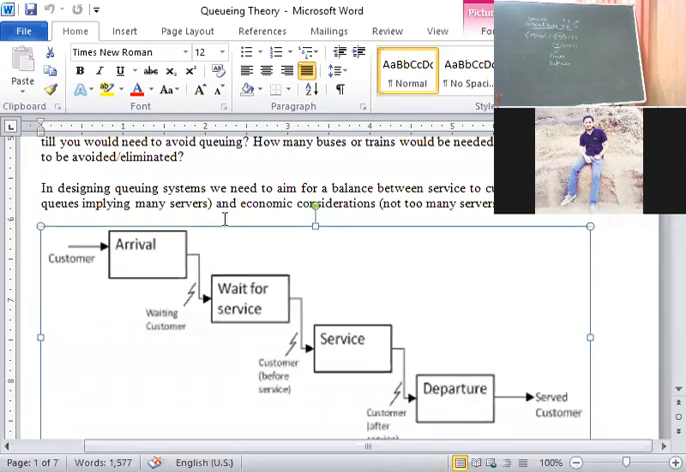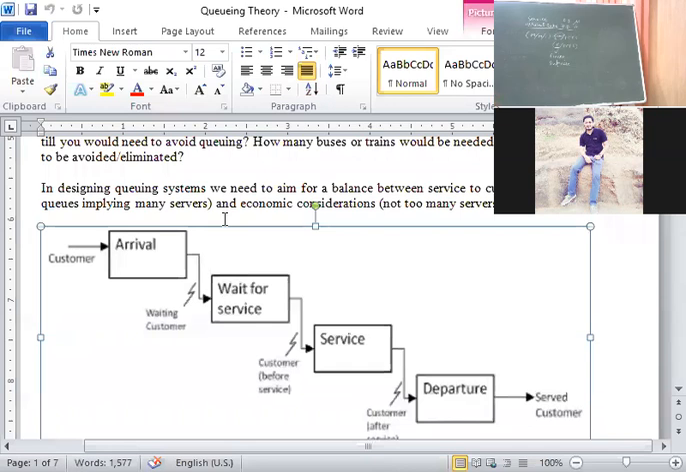Next, going for the second one. The second one is nothing but the queue or waiting line. What does it refer to? The customers waiting for the service, and it excludes those being served. Again, I am repeating, queue or waiting line refers to the customers waiting for the service and excludes those being served.